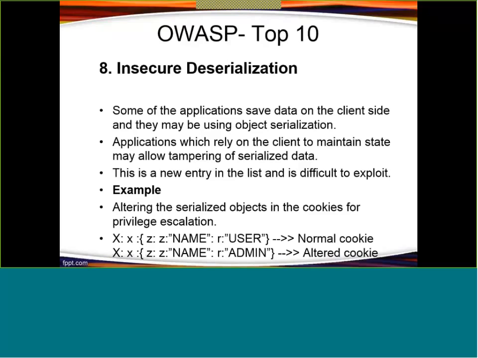So what the attacker will do is change it. Suppose you have a website storing cookies, and you have created two different portals, one for normal users and one for administrators, right? For a normal user you are storing the cookie as user, and for an administrator you are storing the cookie as admin.